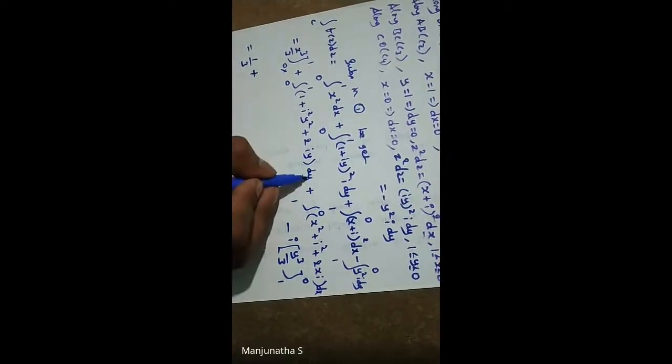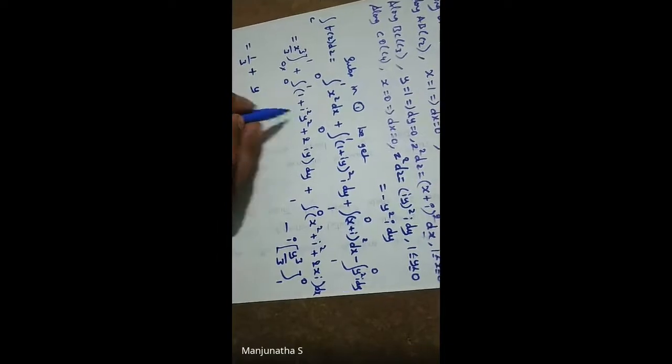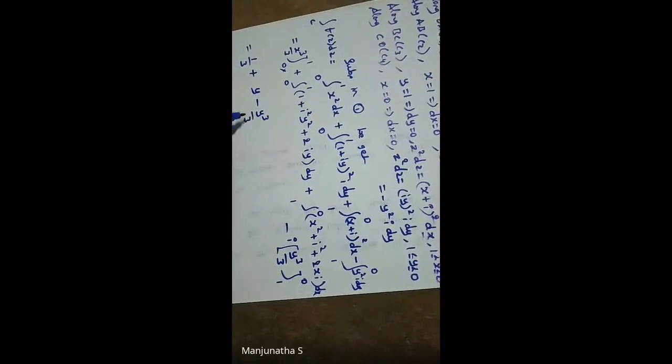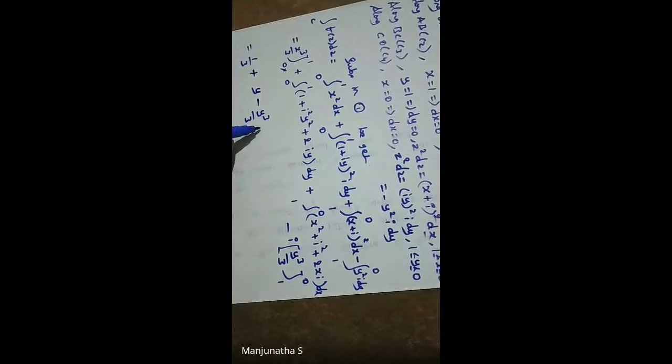Integration of 1 with respect to y is y. i square is nothing but minus 1. So y square integration is y cube divided by 3. Then plus 2 into i into y integration, which is y square divided by 2, within the limit 0 to 1. The 2 and 2 get cancelled. Next, plus, write it as it is.